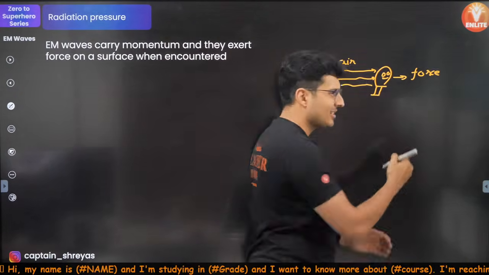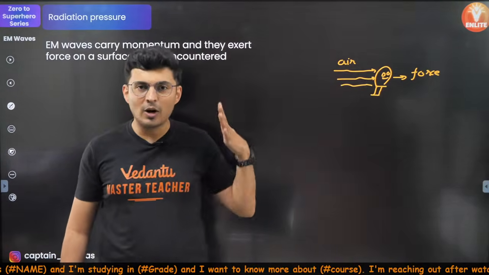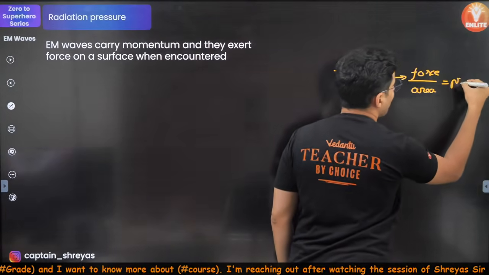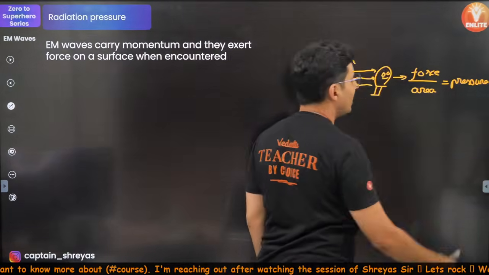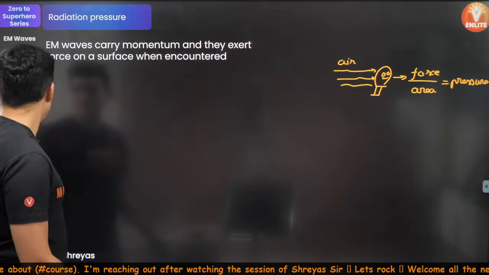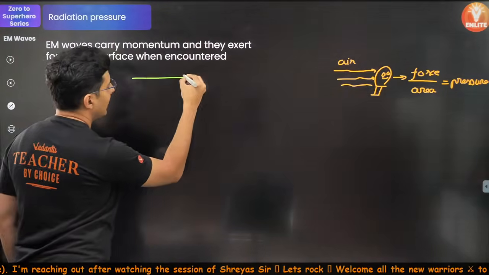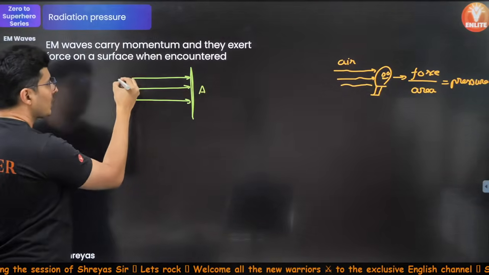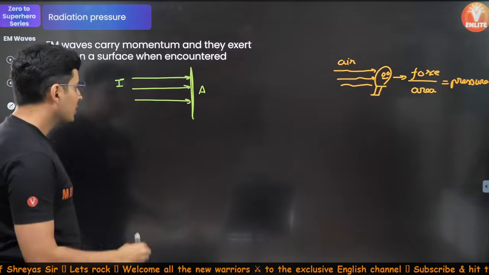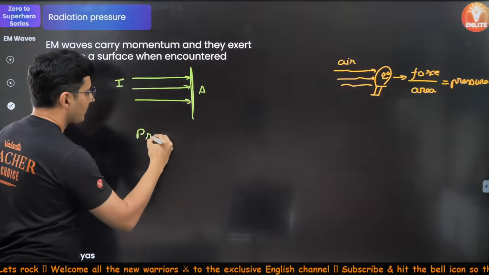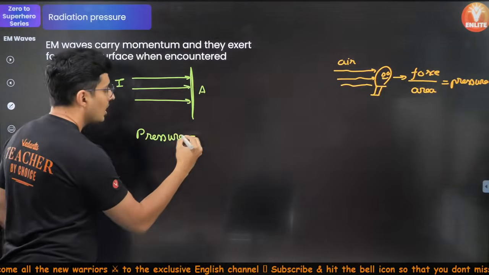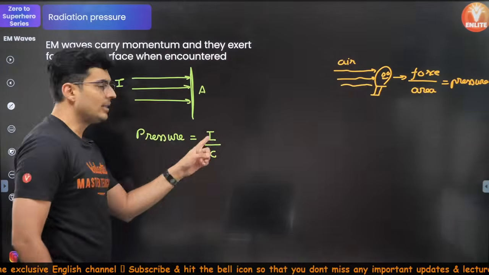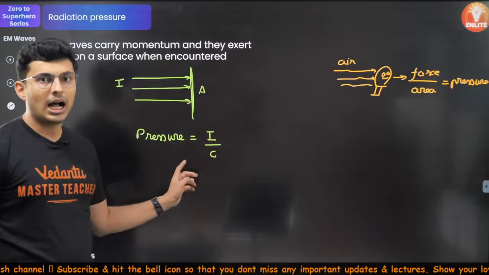Now Pandu also has some area, right? That force per area will give you the pressure on him. Same way, if light falls on an area, and the intensity of light is I, then the pressure of light on that area will be I by C if it is an absorbing surface.